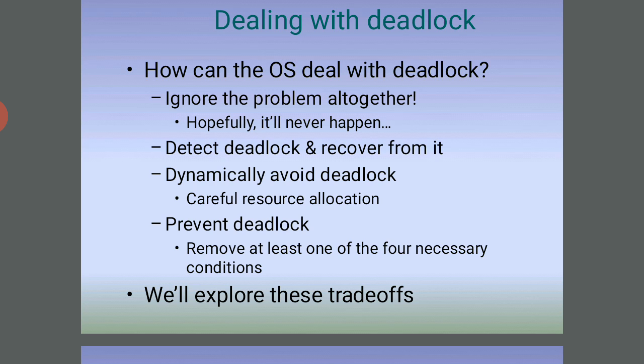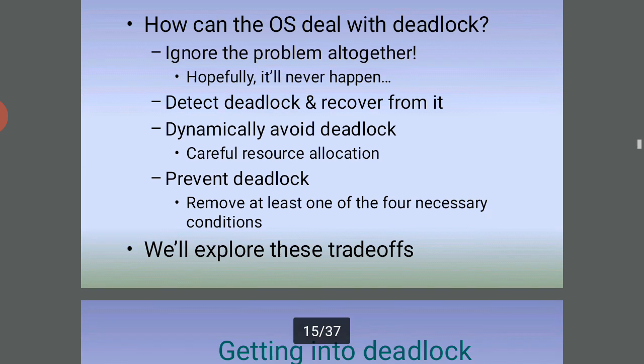The operating system can ignore the problem altogether and hope it never happens; detect deadlock and recover from it; dynamically avoid deadlock through careful resource allocation; or prevent deadlock by removing at least one of the four necessary conditions. We will explore these trade-offs.